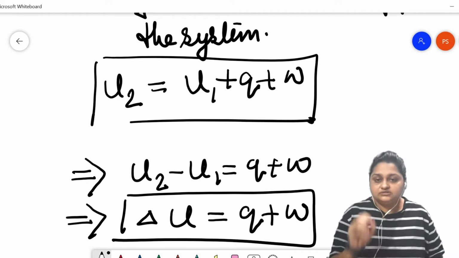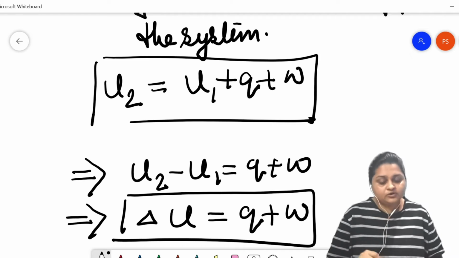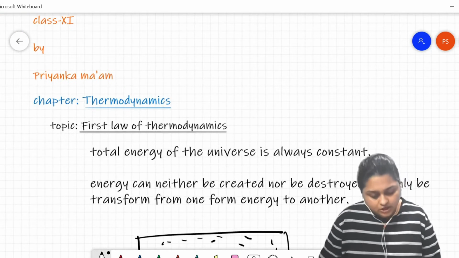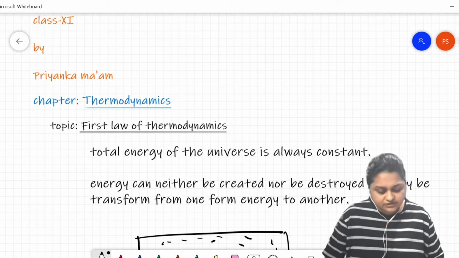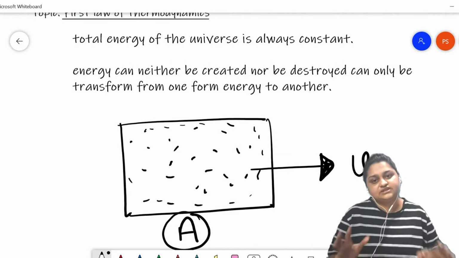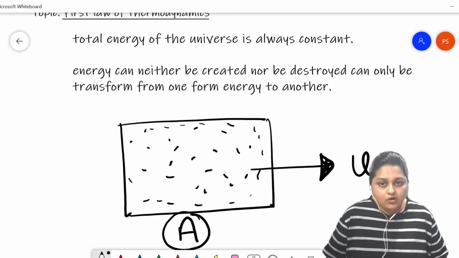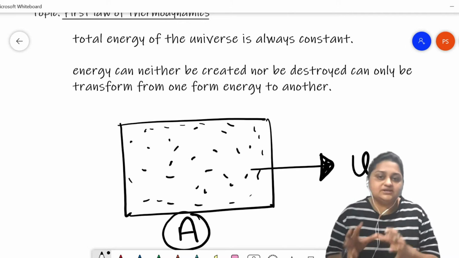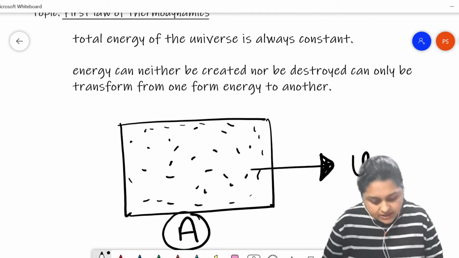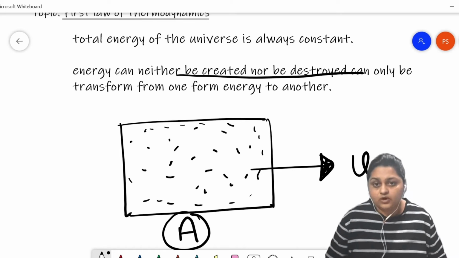That law, the conservation of energy, is the first law of thermodynamics, which says that the total energy in the universe is always constant. That is, the amount of energy that existed at the beginning of the universe is still constant. Only one form of energy is transforming to another form and vice versa. Energy cannot be created nor destroyed, it only transforms from one form to another.